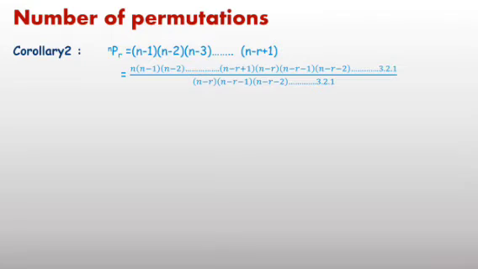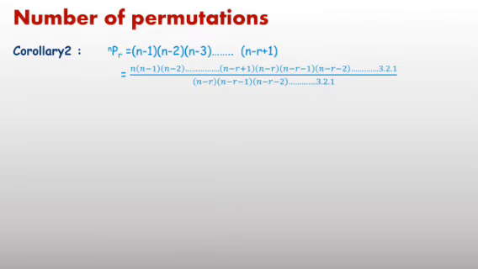Same number of factors divided by the denominator. The given part was n, n minus 1, up to n minus r plus 1. Now the remaining factors we multiply and divide.